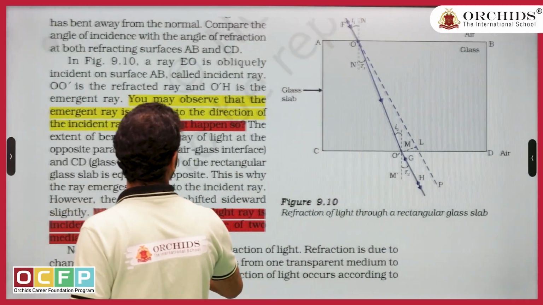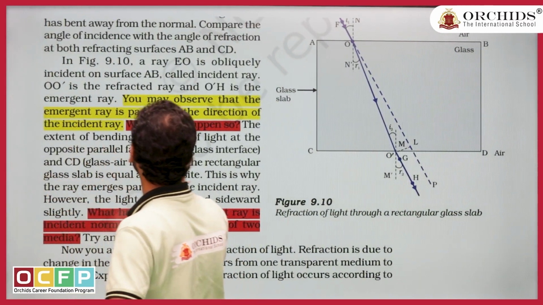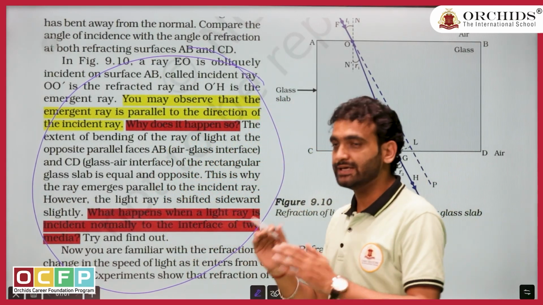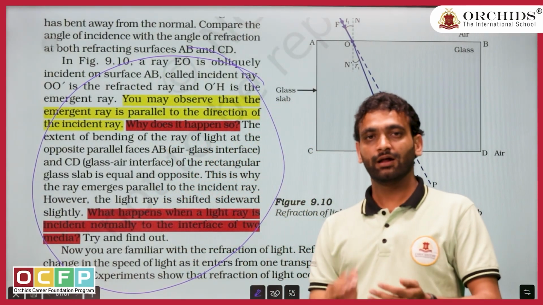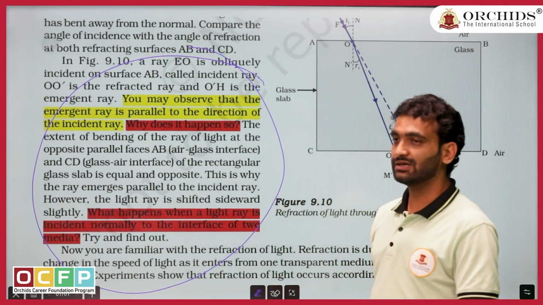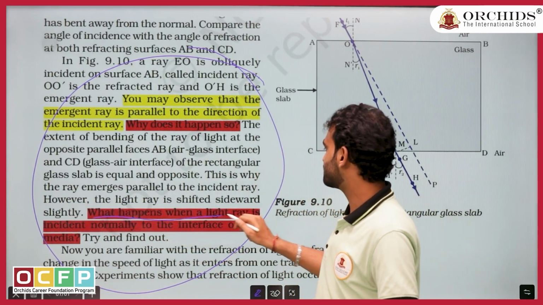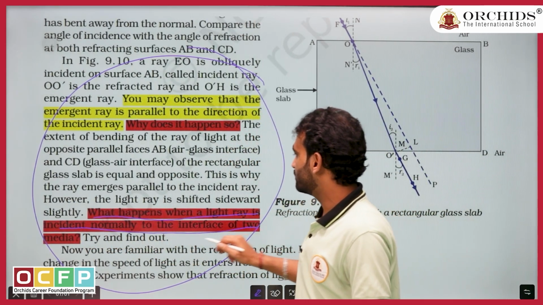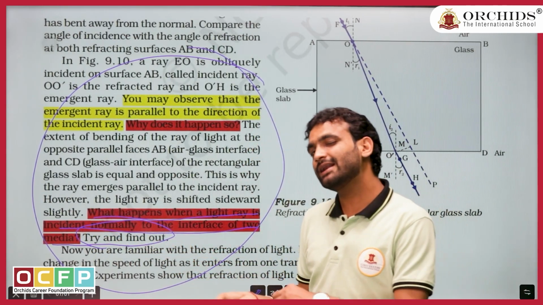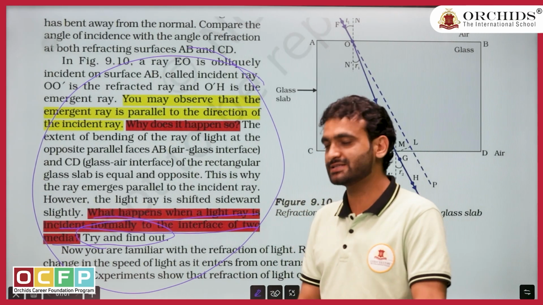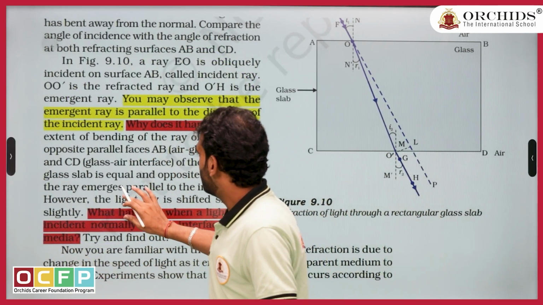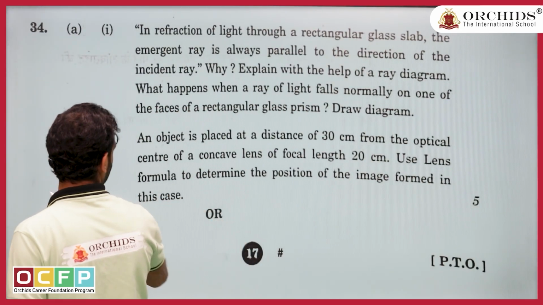Let me show you again this. You should keep it in your head that they can ask the question from anywhere, line to line. You must know what the meaning is. See, whatever question they are asking, what happens when light rays are incident normally on the interface of two media, try and find out. It is like they are leaking the paper in advance. Whatever they have given in the NCERT book, the same they are going to ask in your exam hall. So let us answer the second part of the question.